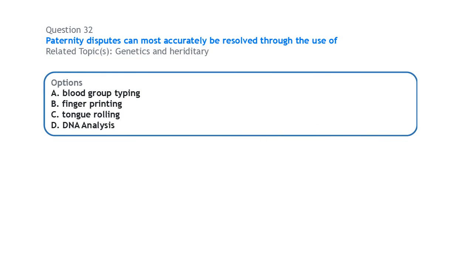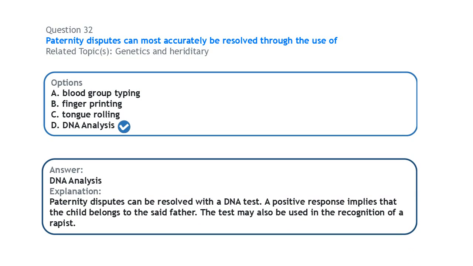Next, on genetics and heredity, paternity disputes can most accurately be resolved through the use of a DNA test. DNA analysis can be used to determine whether an individual is the father of a child. Okay, so we can use DNA for paternity disputes.